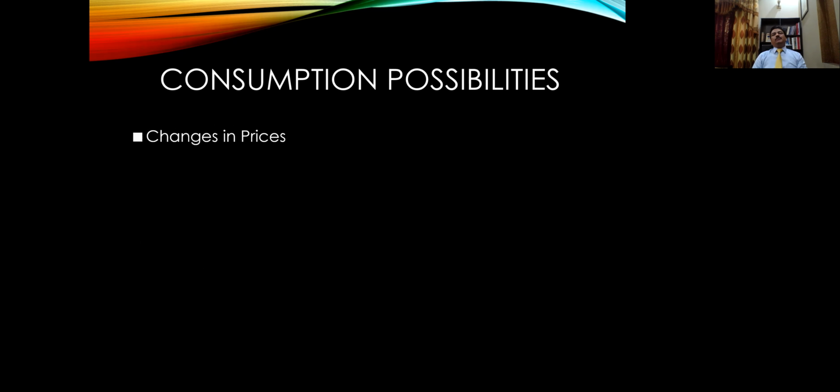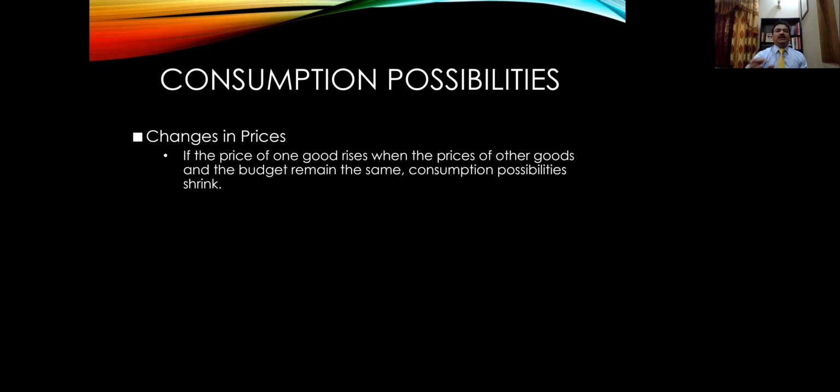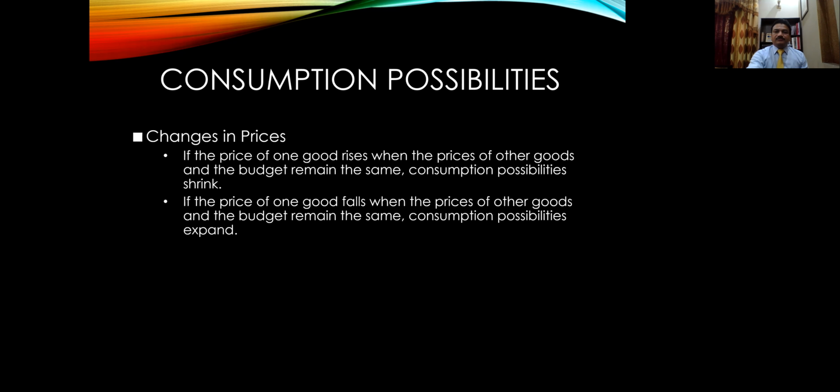So what will happen if the prices of the commodities, or the goods and services which a consumer wants to purchase, change? For instance, we assume that the price of one good rises when the price of other goods and the budget remain the same. What will happen to the budget line? Now the consumption possibilities shrink. On the other hand, if the price of the good falls when the prices of other goods and the budget remain the same, now the consumption possibilities expand for the consumer.